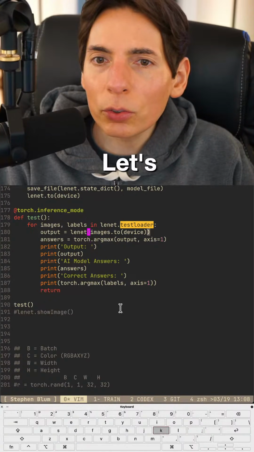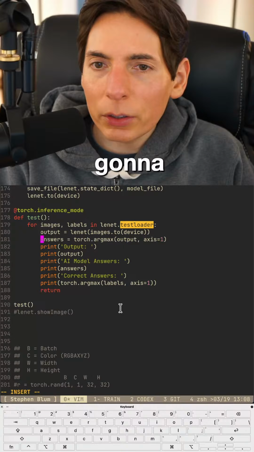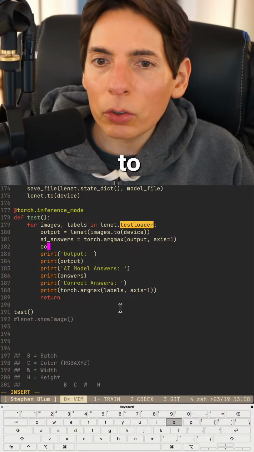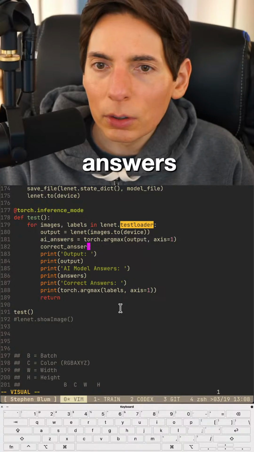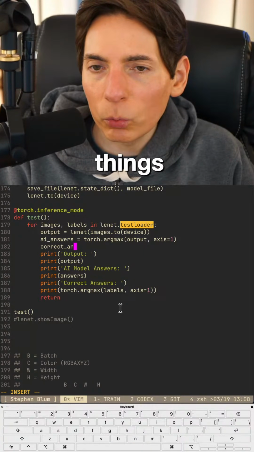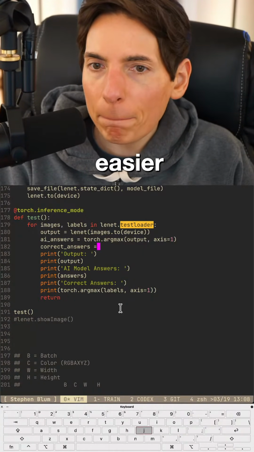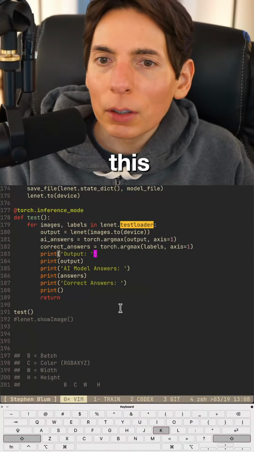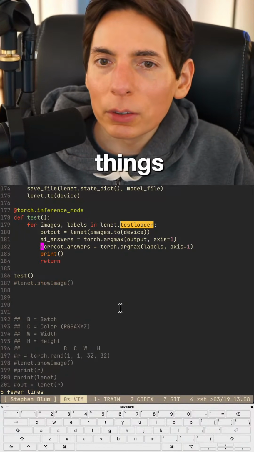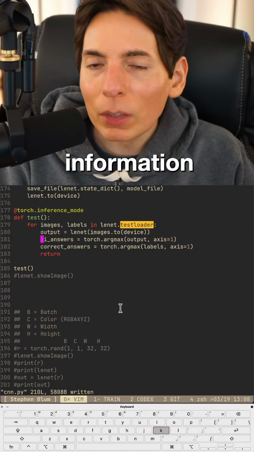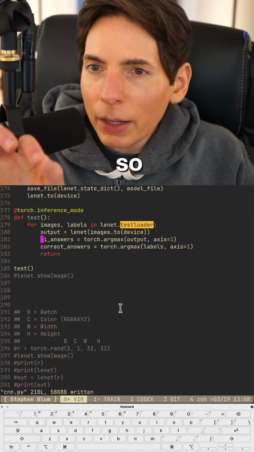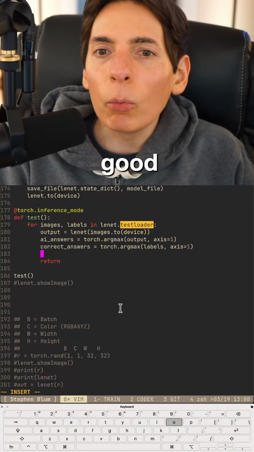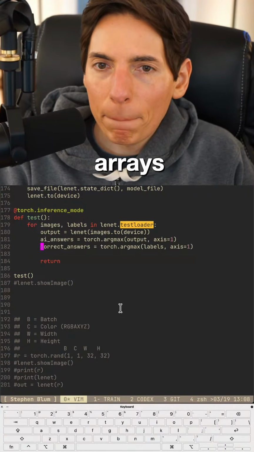Let's do this. We're gonna rewrite this. So AI answers, and we're gonna say correct answers. We're just gonna rename these things so we can track it easier. And this will be argmax, like this. All right, we can delete those things because we got our debug information. Okay, so AI answers equals output and labels. Looks good. Now we need to compare these two arrays.